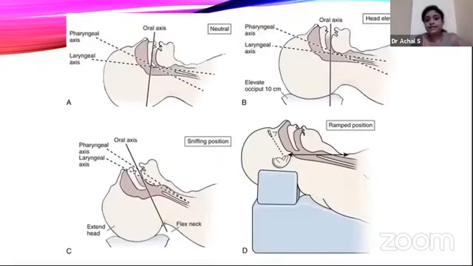The three axes and their alignment in this figure: C. A is the normal one which you have, and C is after giving the alignment. B and D are for obese patients. D is the modification for obese patients. It's called a ramped position, so that shoulder assistance is also required.